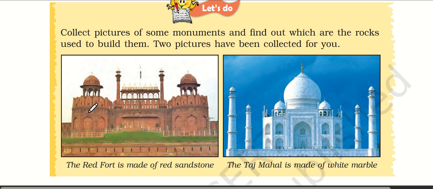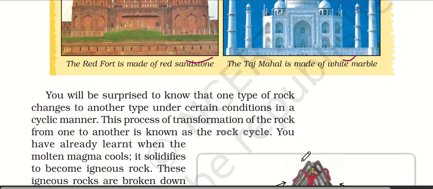Color pictures of some monuments and find out which rocks were used to build them. Two pictures have been collected for you. Red Fort is built of red sandstone, and Taj Mahal is built of white marble. It is sandstone, caused by sedimentary deposition. It is intrusive igneous rock.